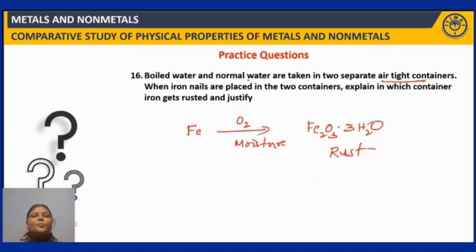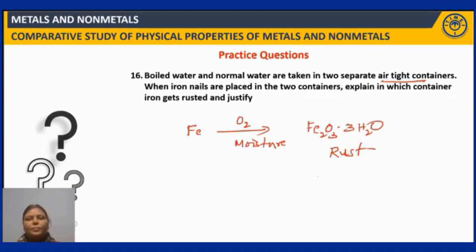But in case of normal water, though it is placed in the airtight container, the water contains dissolved oxygen. So iron with the dissolved oxygen and the moisture gets corroded and forms rust. So the iron nails placed in the normal water get rusted, while the ones placed in the boiled water do not get rusted because of the lack of dissolved oxygen. So this is the justification.